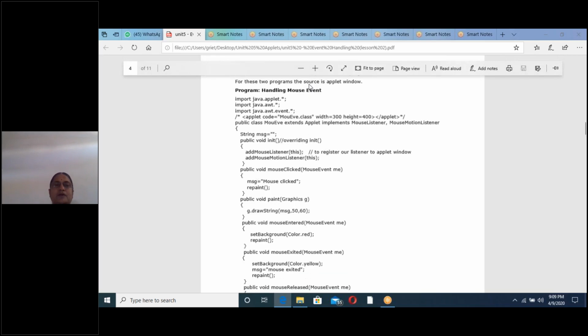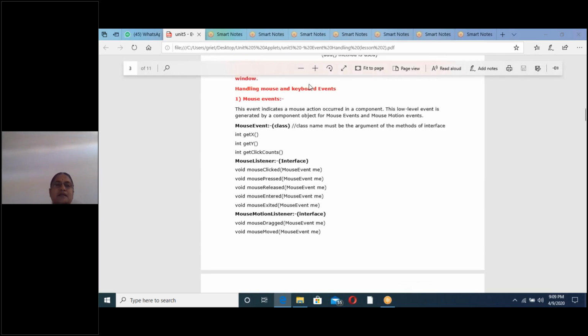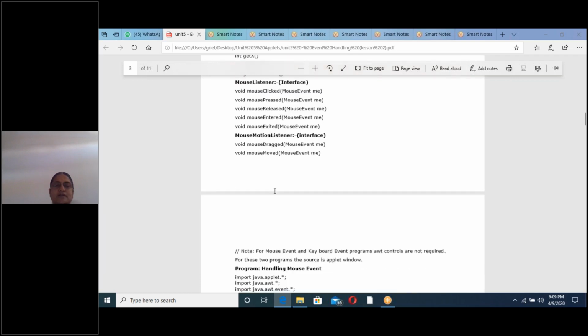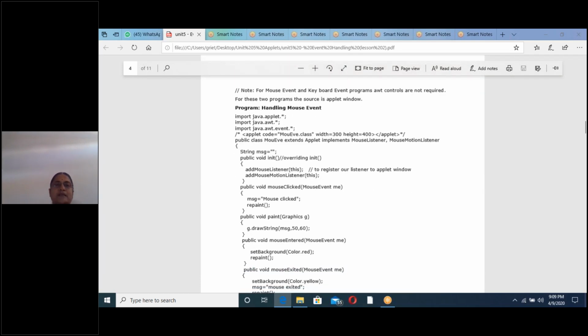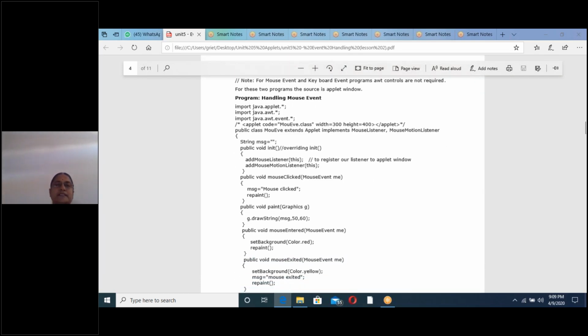Now I think all of you know about the MouseEvent class, MouseListener and MouseMotionListener. If you understand this class and these two interfaces, writing the program is easy. You can write it on your own. See, I will explain one program I have done. Execute this program. I have kept the screenshots also. I will explain the output with respect to the screenshots.